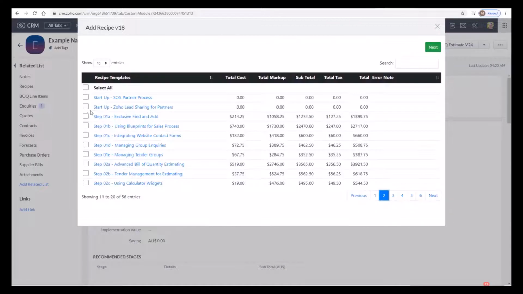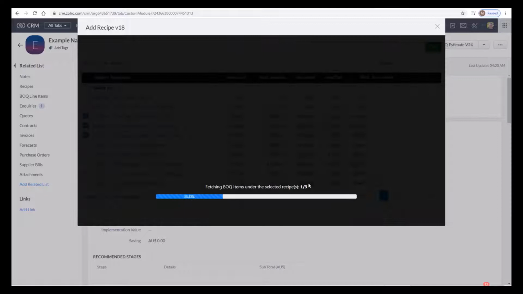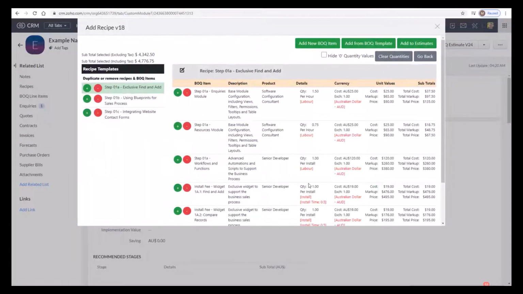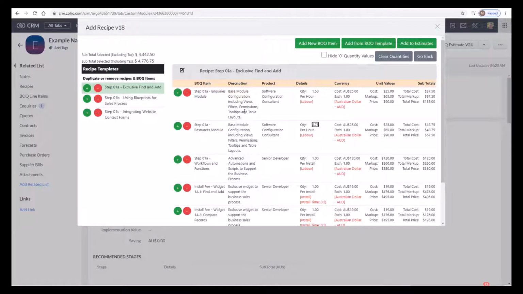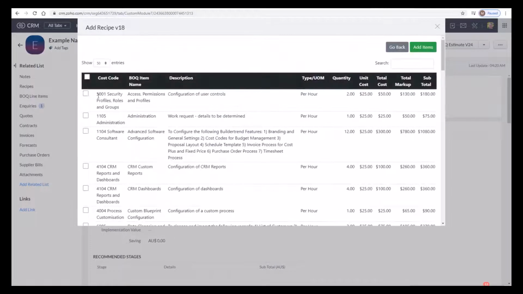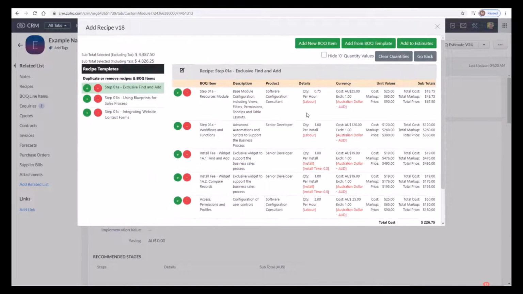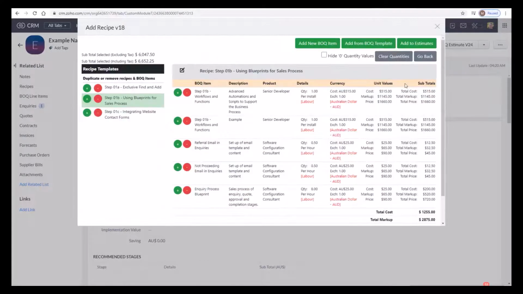So when we open up the widget, it's going to display the recipes that we have. We're going to select 3 here, choose our rate, choose the rate tables that we're going to use, which will determine the pricing. And that's going to now display for us the recipes and all the associated items. Now we can modify our items, change the quantities, the descriptions, we can add and remove items, and we can use the green buttons at the top to add items from our templates or to create a brand new BOQ item. Once we've finished modifying our recipes and building out our items, we're going to click on Add to Estimate.